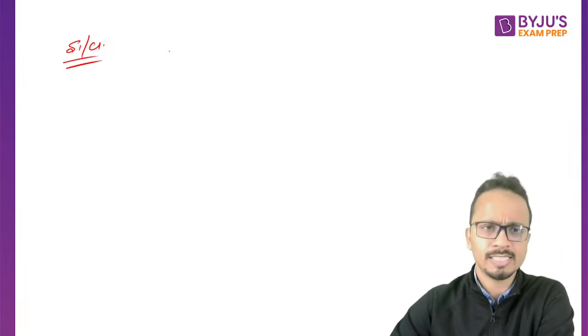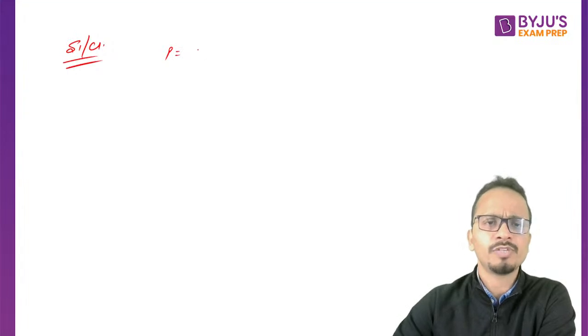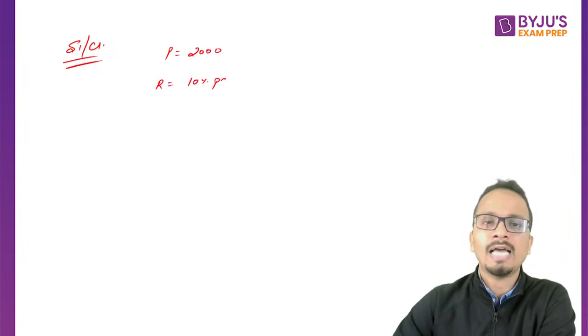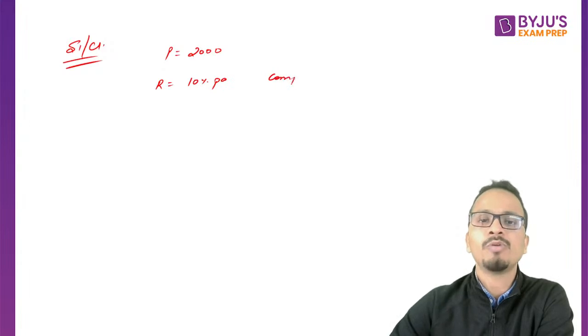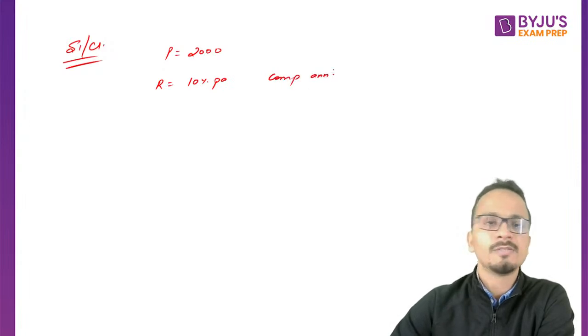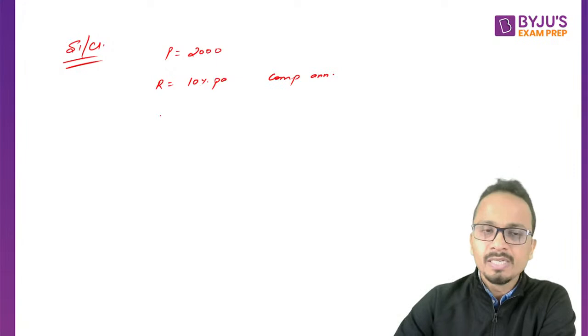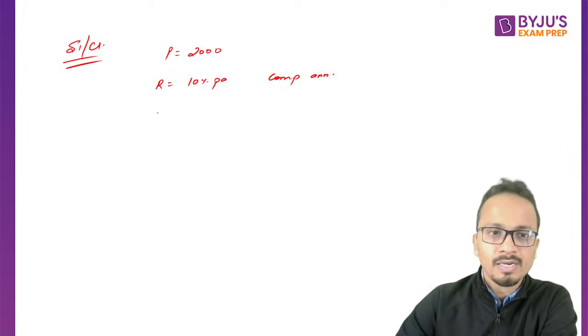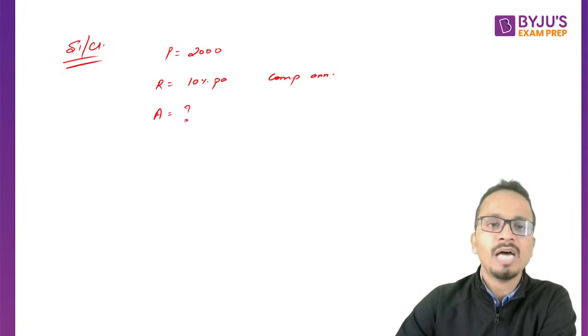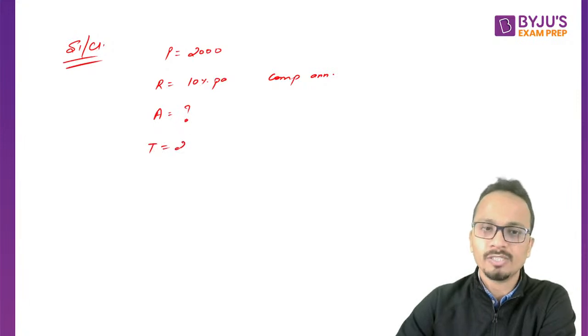So let's say the question says that there is a principal of 2000 rupees. Rate of interest is 10% per annum and it is compounded annually. What will be the amount after 2 years?